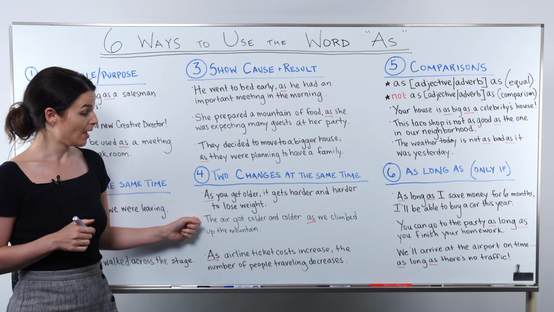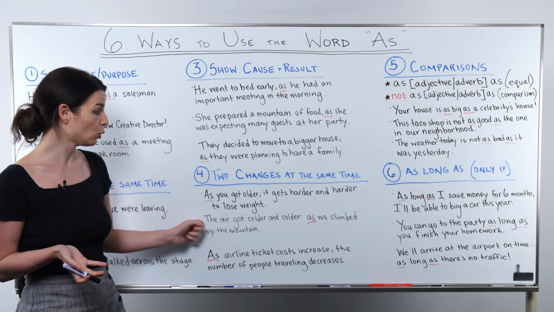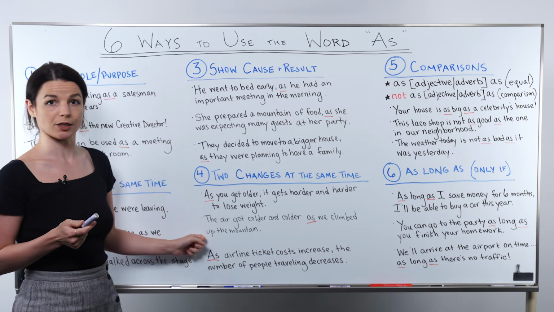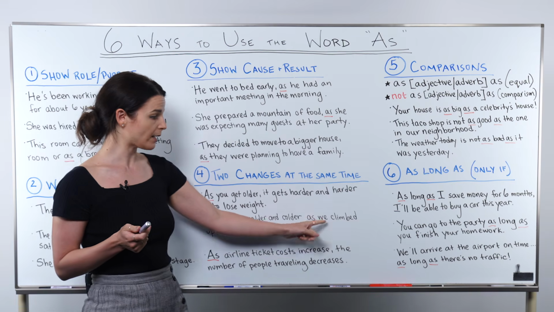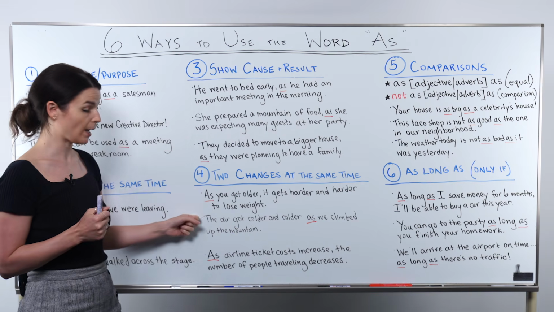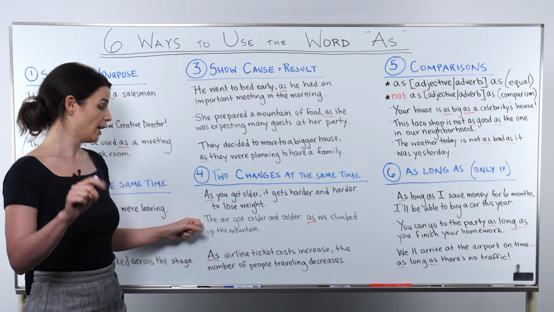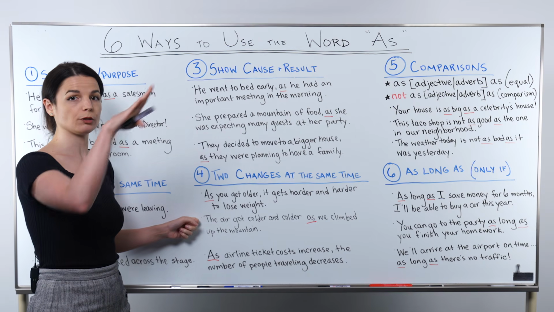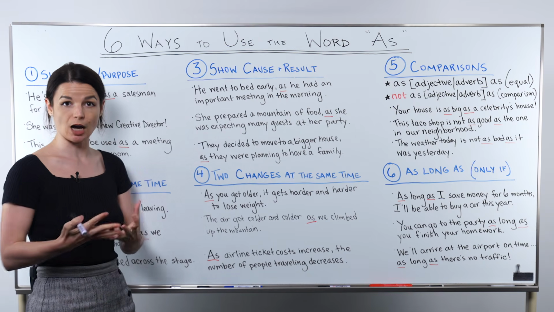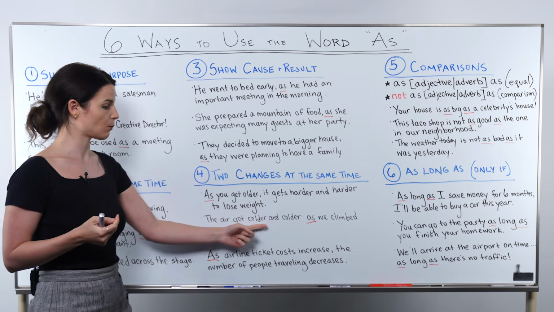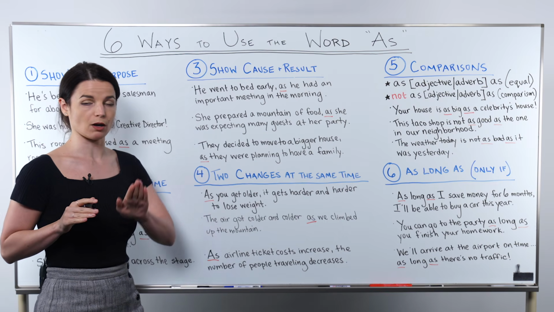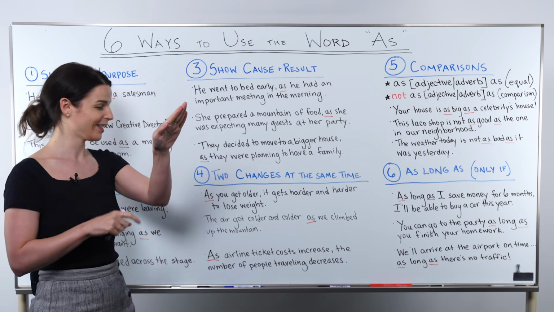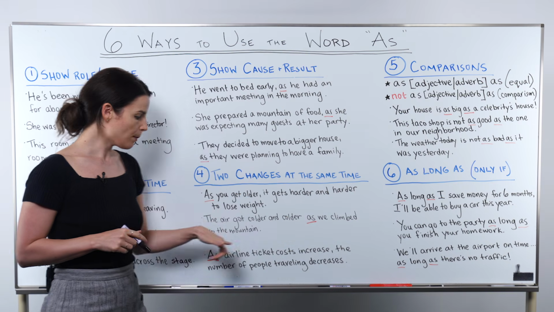So let's read it. The air got colder and colder as we climbed up the mountain. So again, we have 2 things changing. One, the air gets colder and colder. So it means the air is becoming cold, right? We do this repetition for emphasis. The air got colder and colder is thing 1, changing. 2, as we climbed up the mountain.